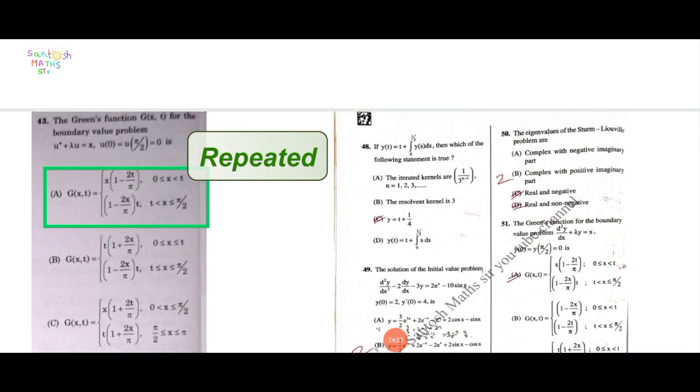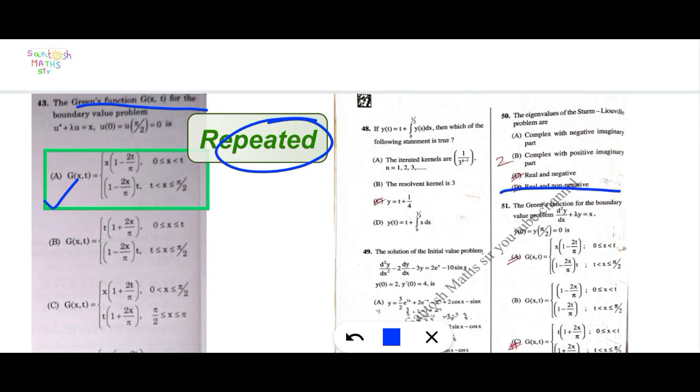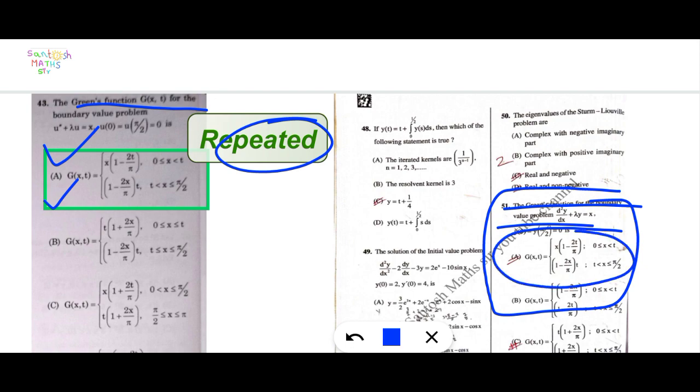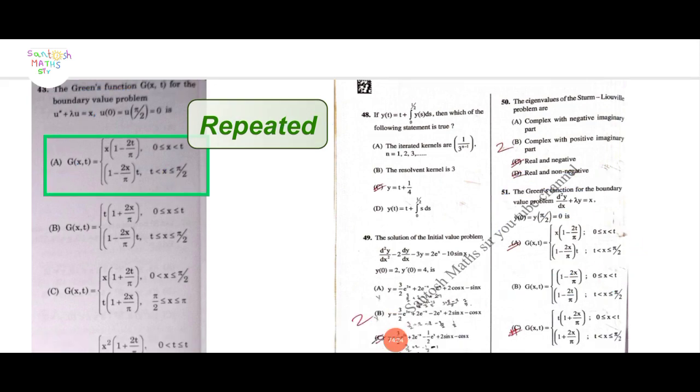Next question, number 43. The Green function G of x, t for the boundary value problem u double dash plus lambda u equal to x, u of 0 equal to u of pi by 2 equal to 0. Here option A is correct. This is a repeated question from a previous question paper, question number 51 and question number 53, on the Green function for a boundary value problem. The questions are the same, and here also option A is correct.